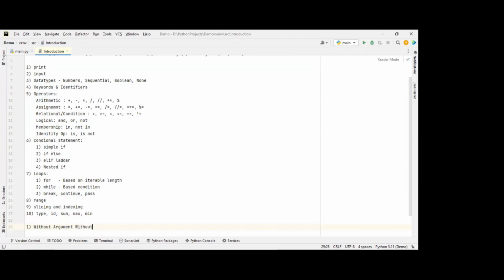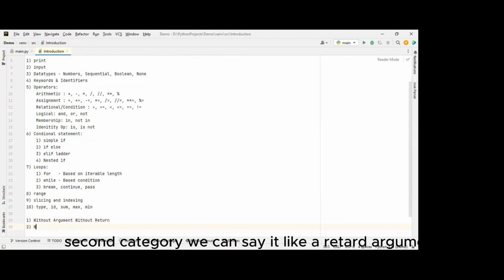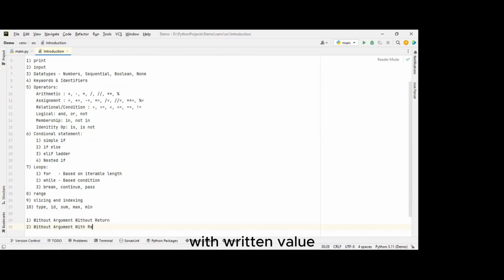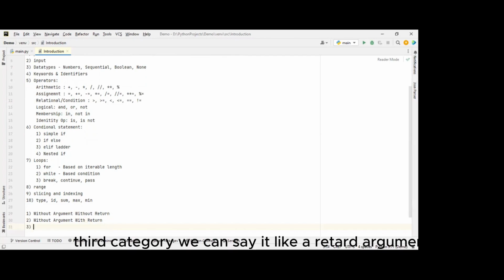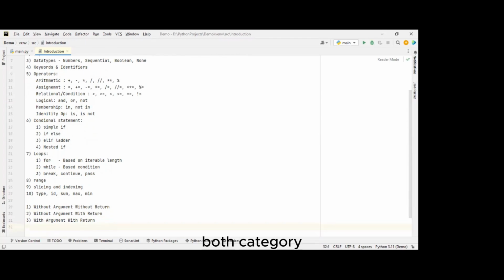Second category, we can say without argument with return value. That category, we can say with argument with return value. Fourth category, we can learn about with argument with return value.